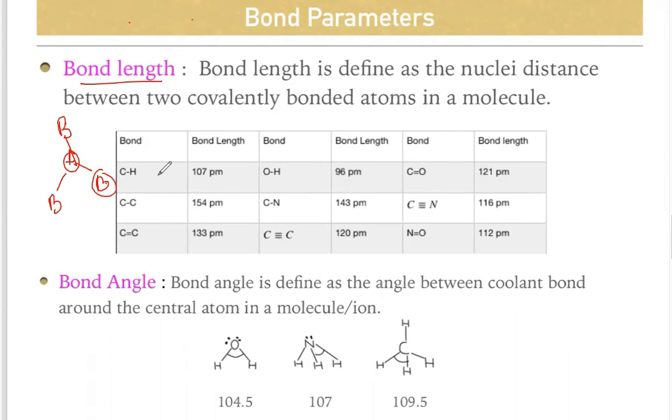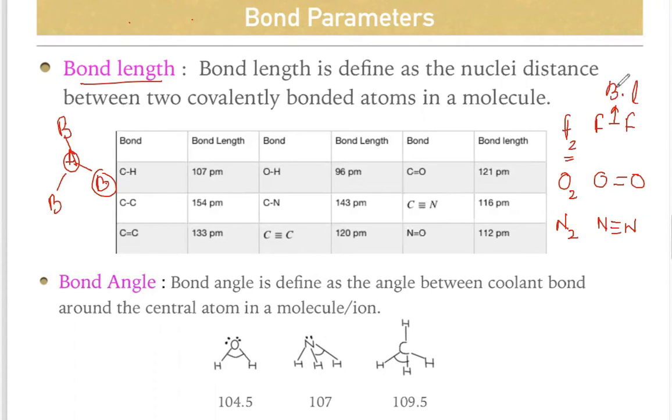As we already know, there are a few compounds or molecules from our lower classes, for example water, CH4, or acetic acid. Every atom is attached with some other atoms. It may be a single bond, a double bond, or a triple bond. For example, if he asks about the single bond, you can give the example of fluorine, F single bond F. If he asks about the double bond, oxygen is O double bond O, and nitrogen N2 is N triple bond N. The distance between these two atoms is known as bond length.